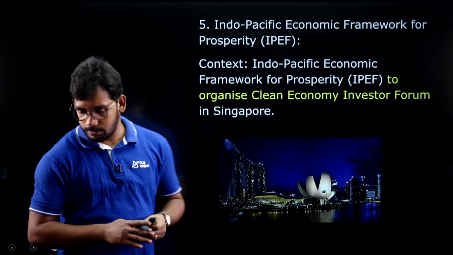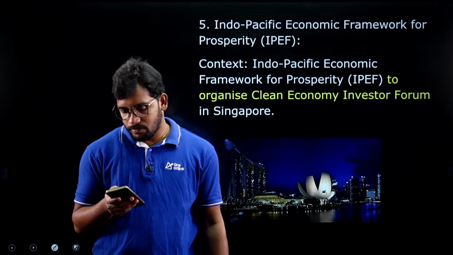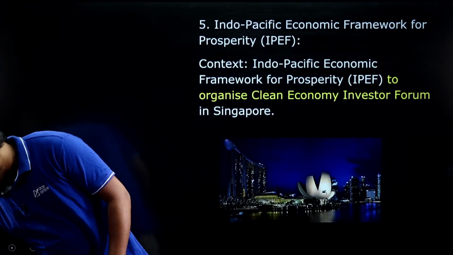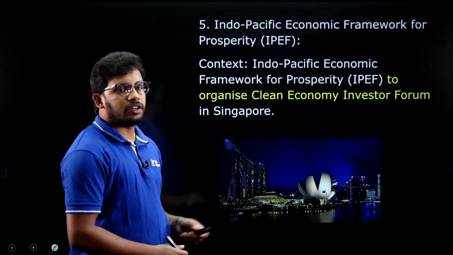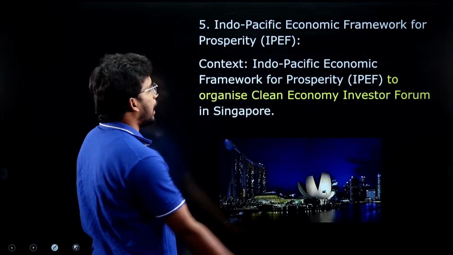Any doubts in this? Yeah. So we have understood why the 20,000 elephants are to be sent to Germany, because of their ban, right?